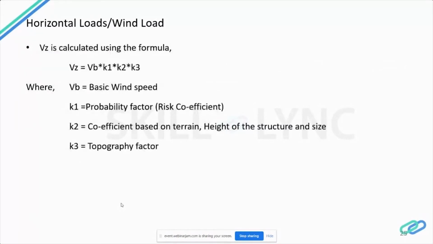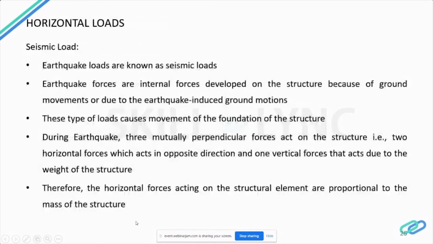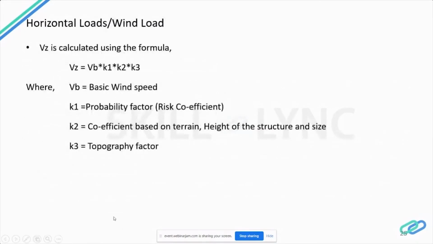And Vz is calculated using the formula Vb x K1 x K2 x K3, where Vb is the basic wind speed, K1 is the probability factor, that is a risk coefficient, K2 is the coefficient based on terrain, height of structure and size, and K3 is the topography factor. So now I am going to take the code so that you will understand clearly how I have taken these loads.